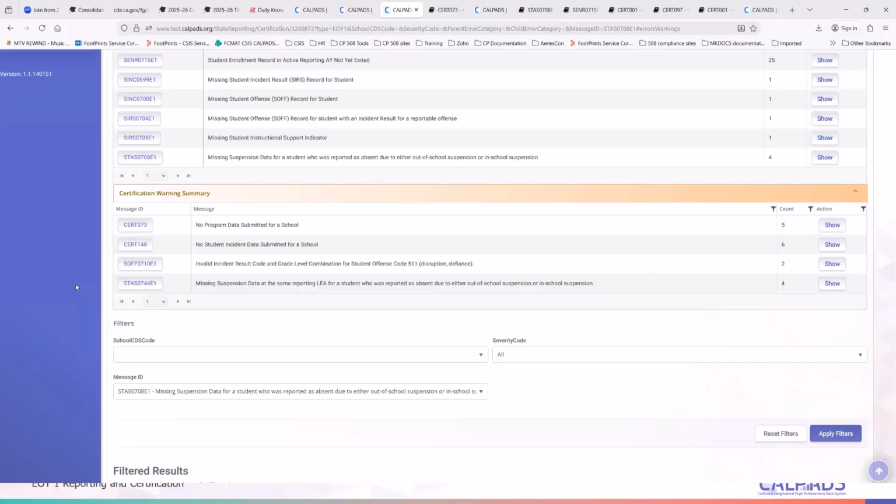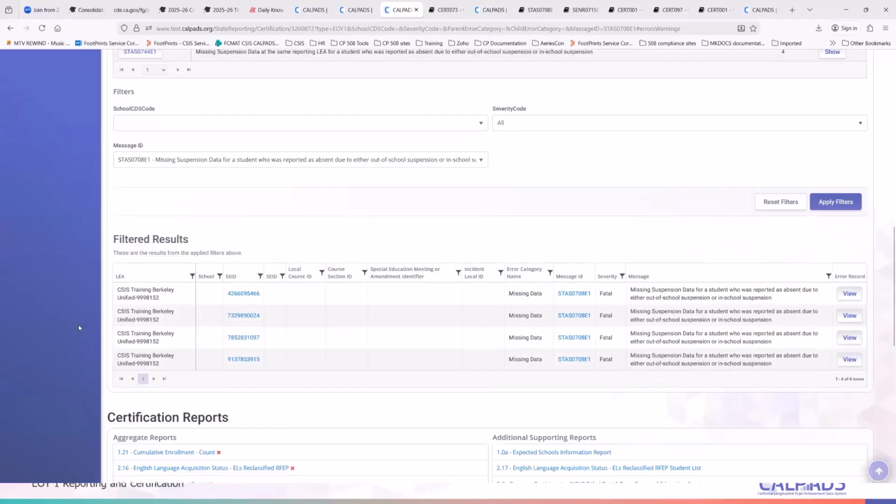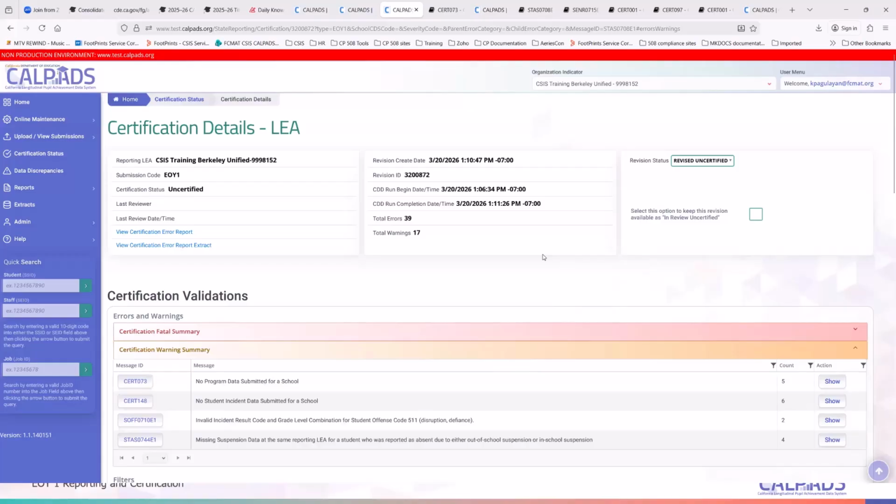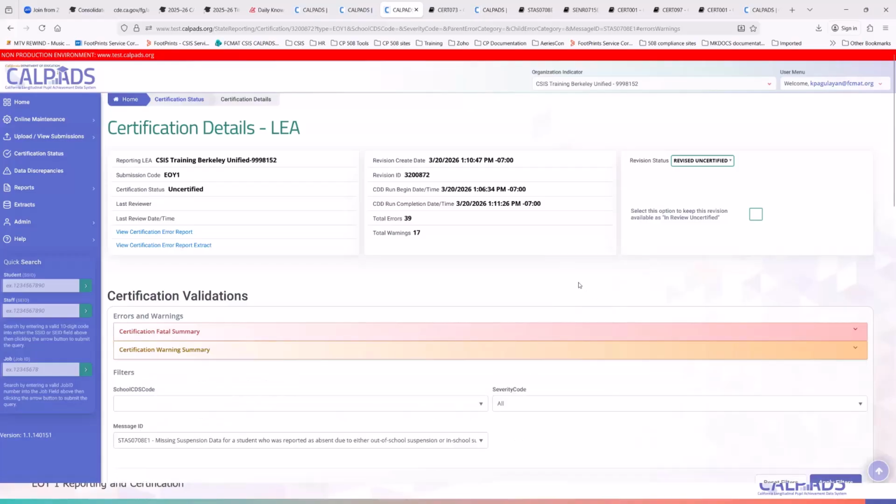Just make sure that you have notations locally to identify why the student was suspended. That way, if the CDE does an audit, you would be able to defend those incidents, right? Okay, so those are common fatal errors that you should expect triggering for your LEAs in CalPADS.